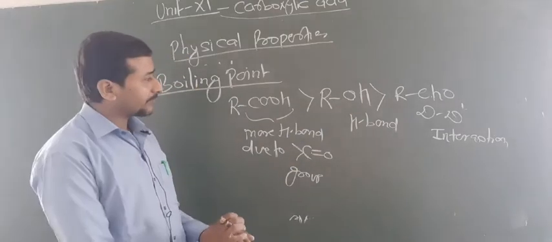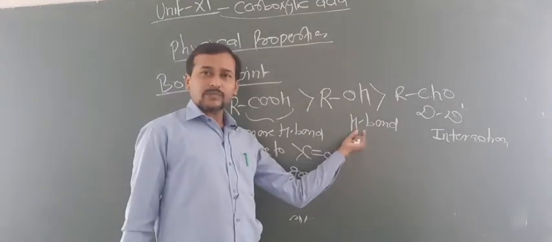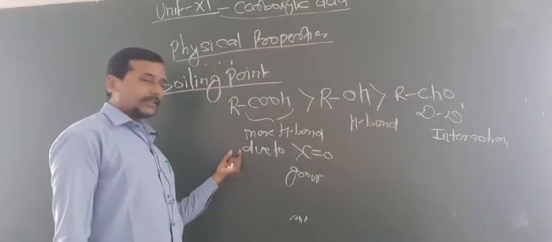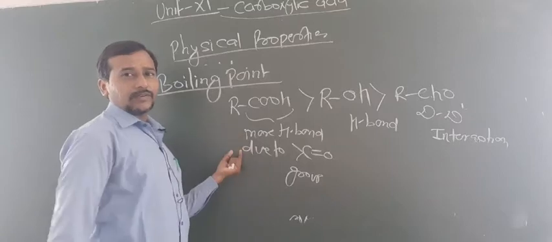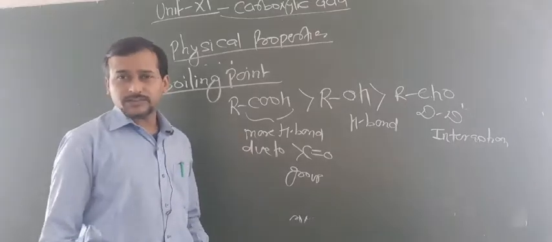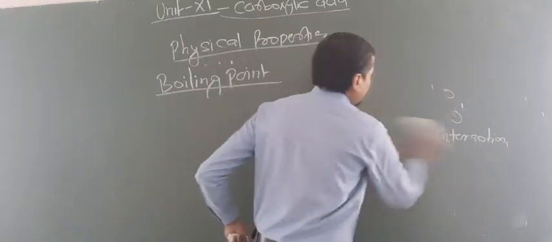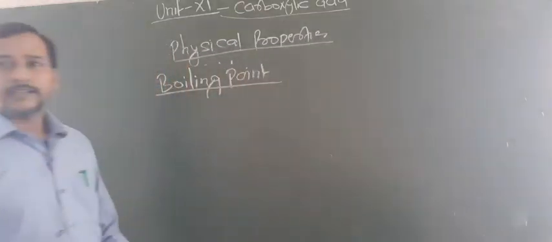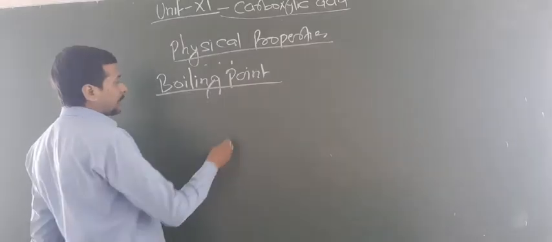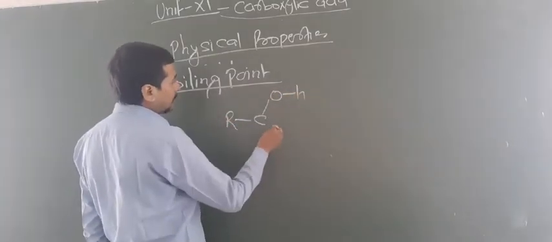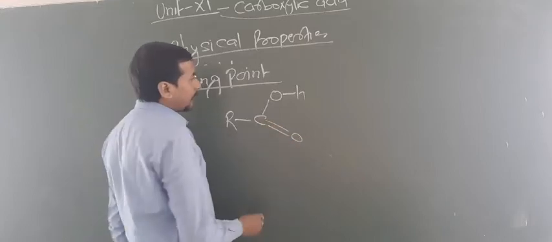Are you getting this point? Alcohol has a higher boiling point than aldehyde due to H bonding, and carboxylic acid has more H bonding, so it has a higher boiling point than alcohol. You have to know this. One more thing you have to know: in the vapor phase, what happens? The carboxylic acid basically lies in the form of dimers.